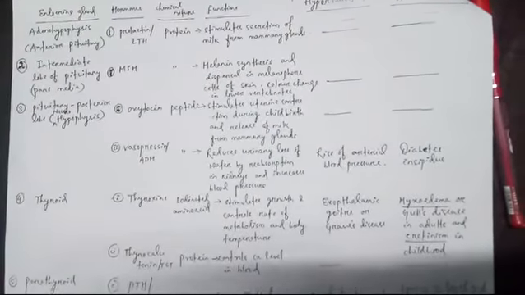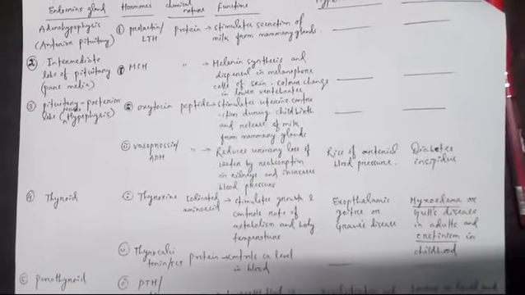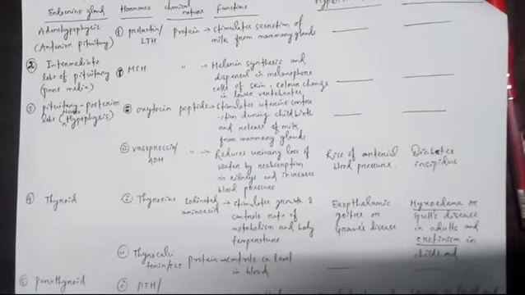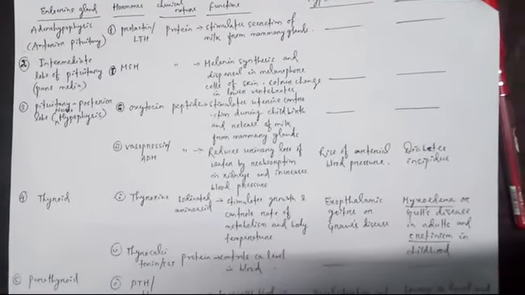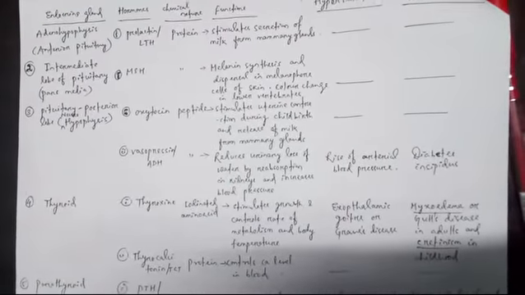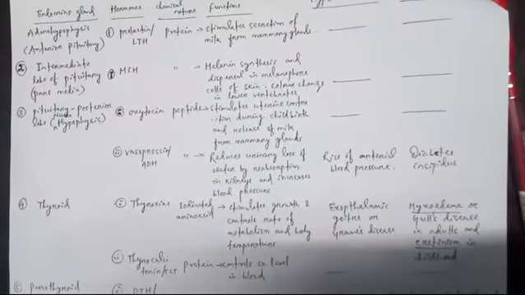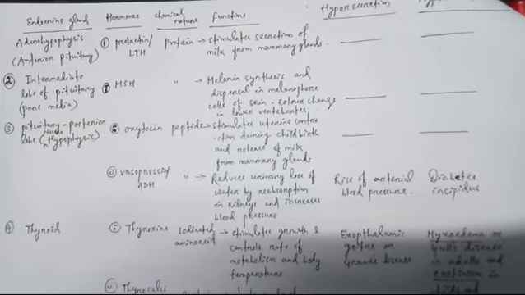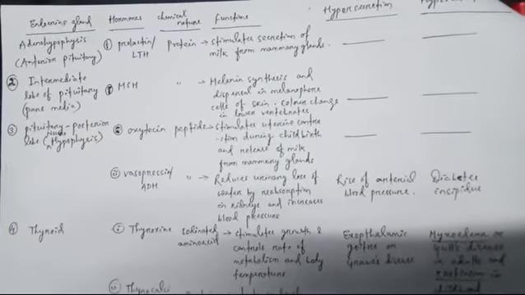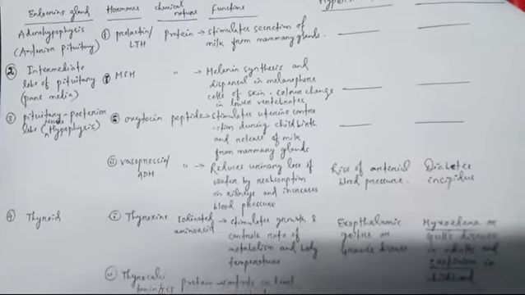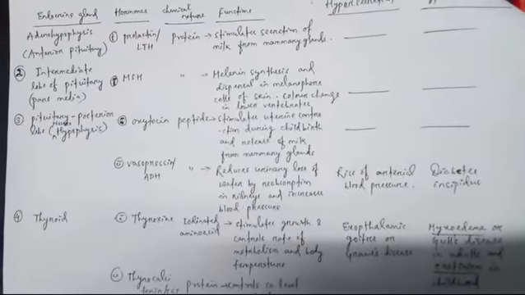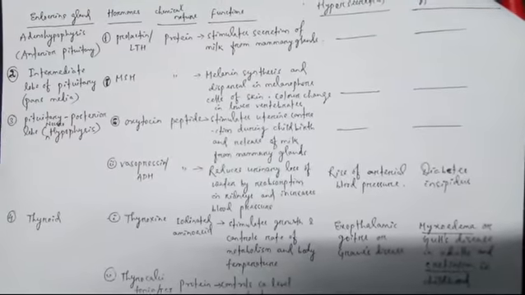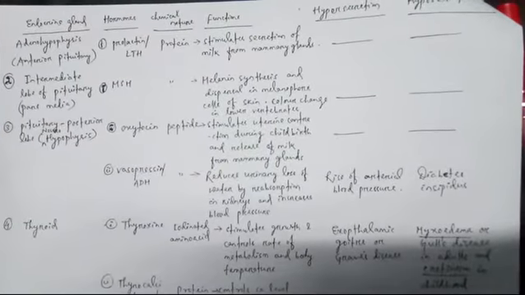Then third one, see, pituitary posterior lobe, that is neurohypophysis. It releases two hormones. I have told you that these are produced by the hypothalamus but released by neurohypophysis. These are first one, oxytocin. See here, bit1 and bit2 I have written. Oxytocin, it is also called as birth hormone. It is a peptidic hormone. It stimulates uterine contraction during childbirth. During childbirth, it causes stimulation of uterine endometrium so that easy delivery occurs. So it is also known as birth hormone, and it releases milk from the mammary glands after birth of the child.